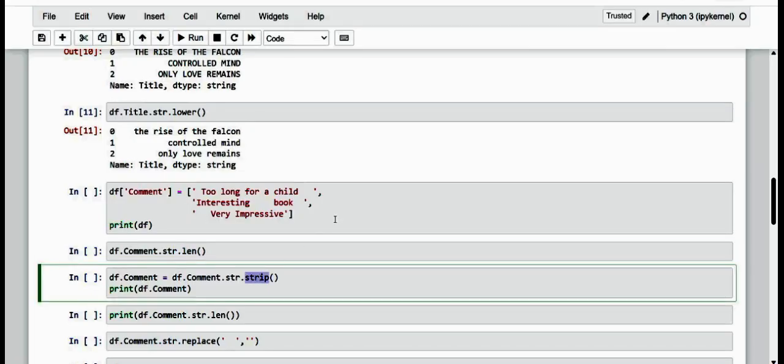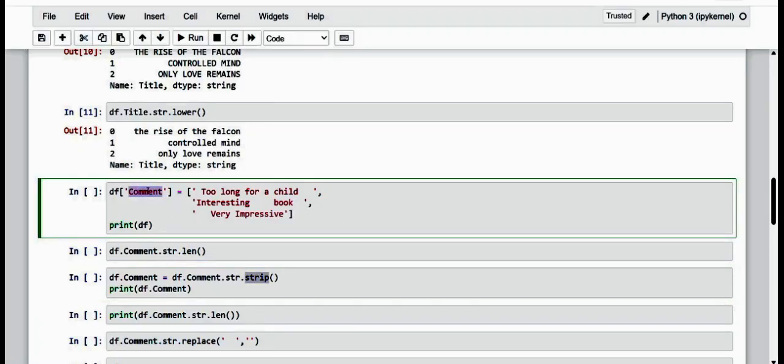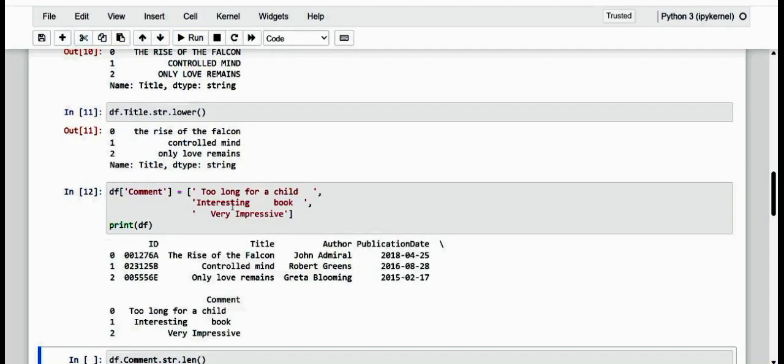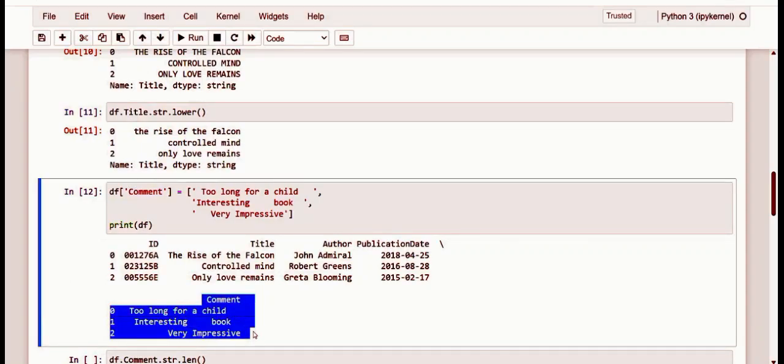Let's add a column here. I'm going to add a comment column to the data frame which we have already specified. See here, this is the exact column that we have included. From this we can see the last column, comment, has some excess white space.